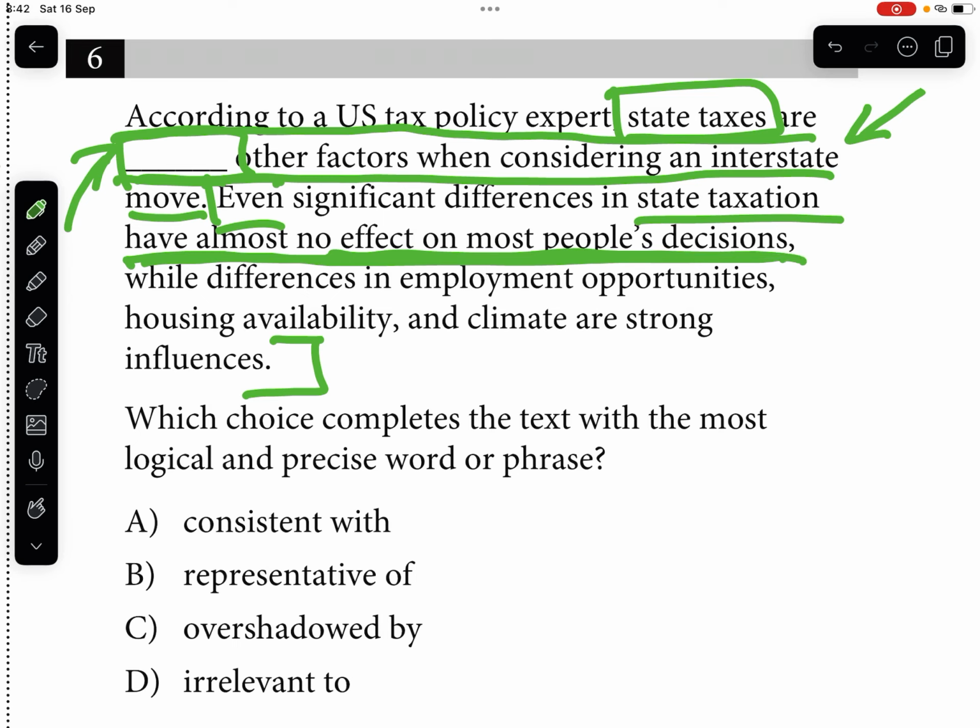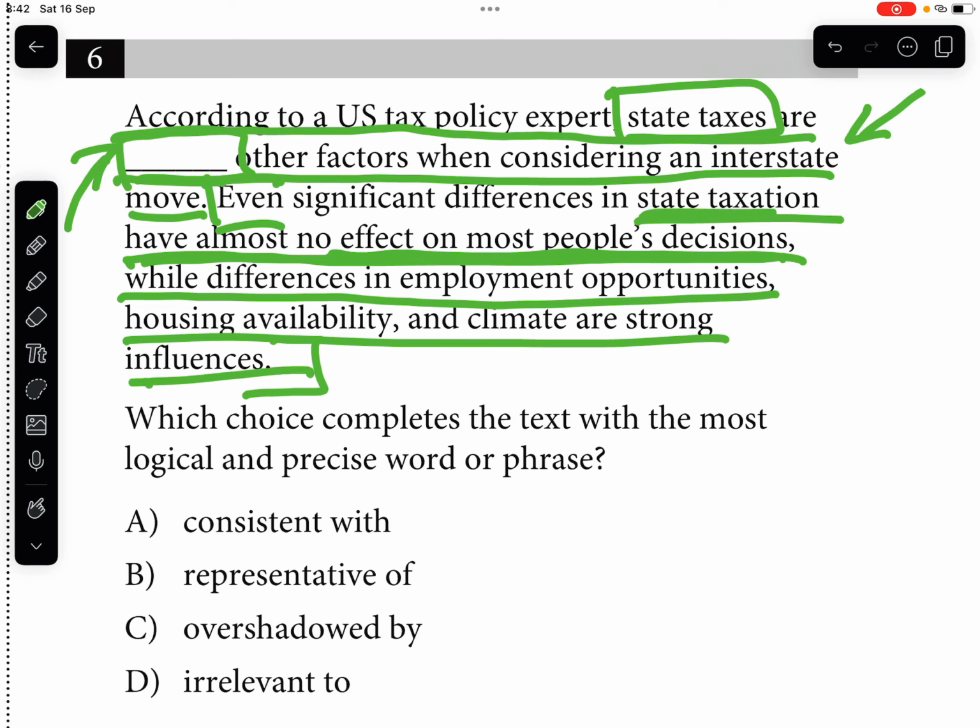But let's see. Have no effect on most people's decisions, while differences in employment opportunities. See, they are making a comparison here, right? So they're saying that state taxation is not as important as employment opportunities, housing availability, and climate. That's it. So these factors are much more dominant in people's decision making compared to state taxes. So state taxes are not as important, right?